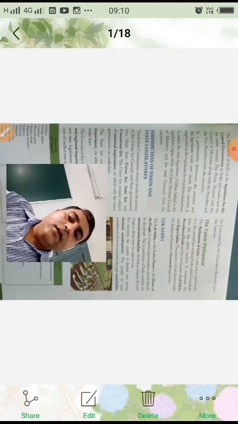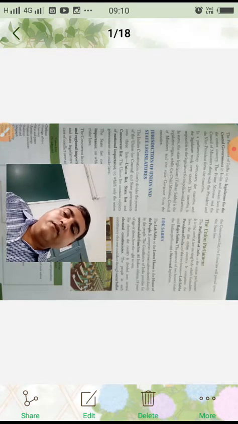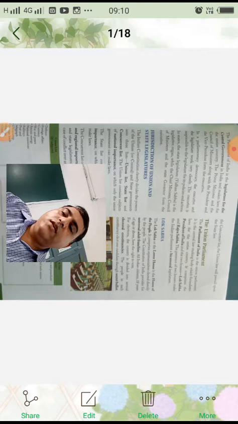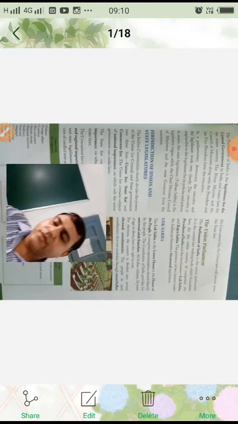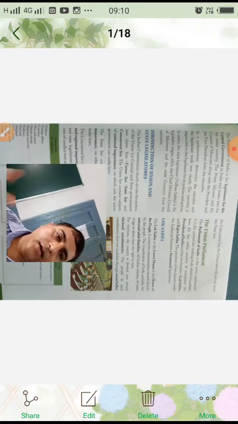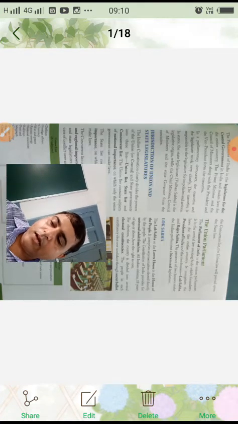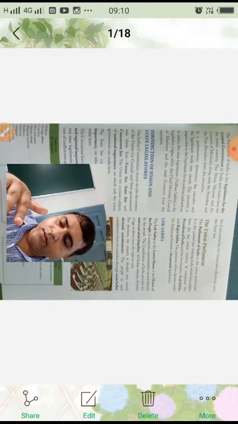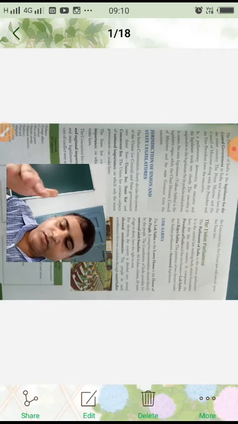Then the concurrent list contains issues of both national and regional importance, on which both the union and state legislatures can make laws. So the third one, the concurrent list, contains both national and regional importance subjects, and both the union and the state legislature work together and make the law together.